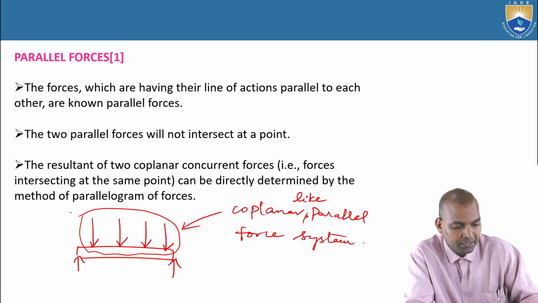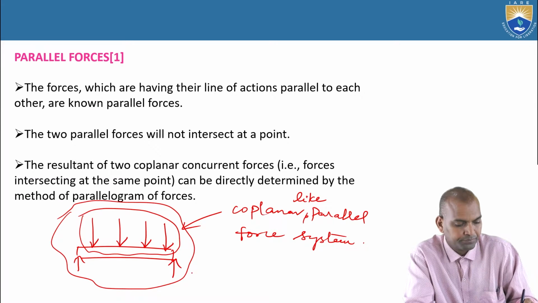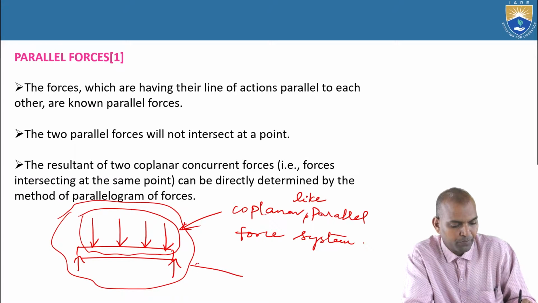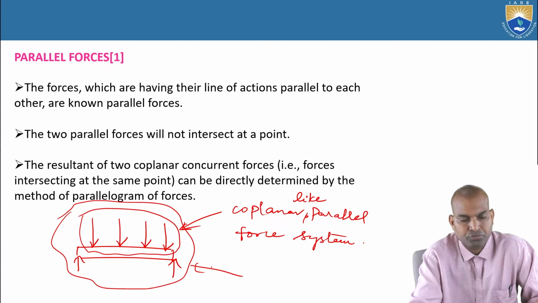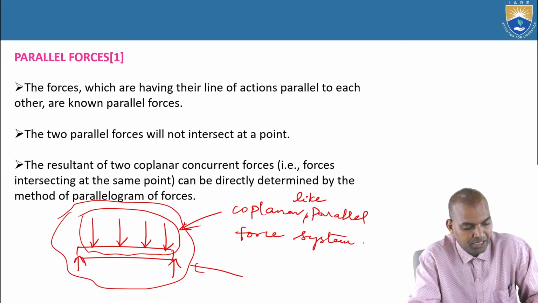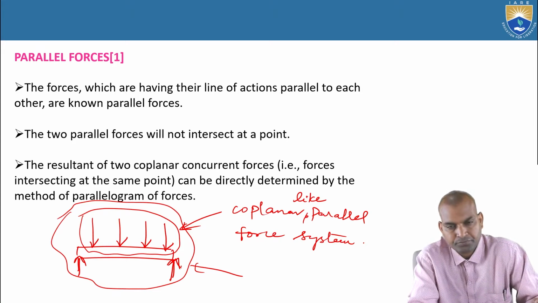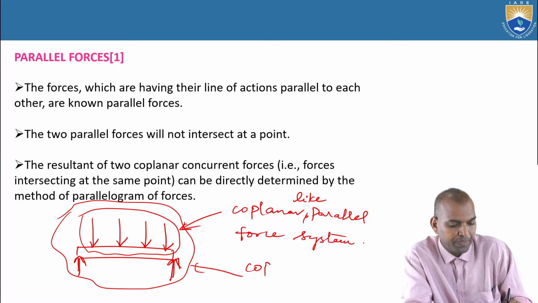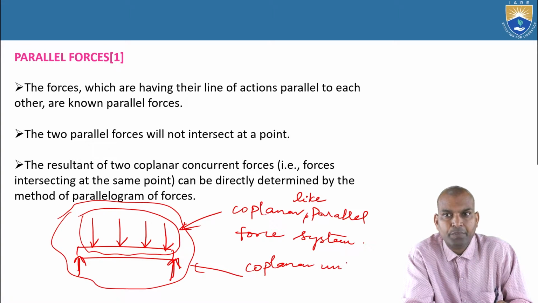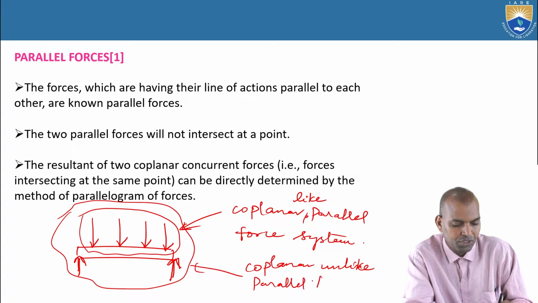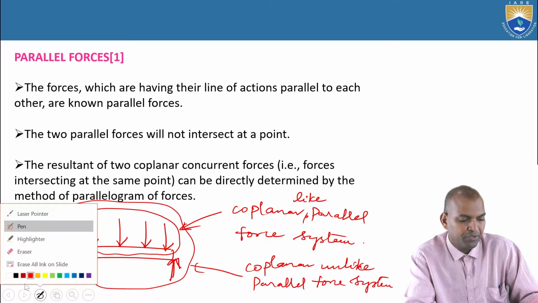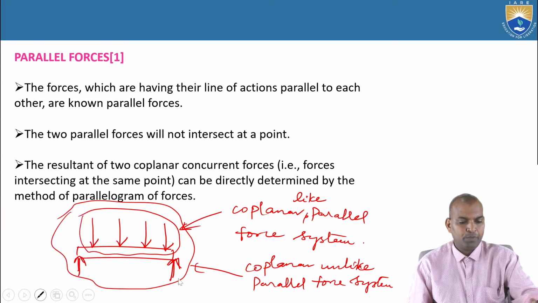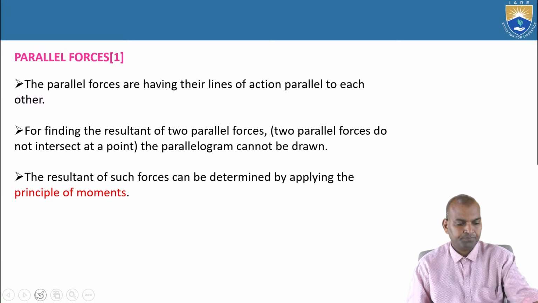If we consider the total system of forces, some of the forces are acting downwards and some of the forces, the reaction forces, are acting upwards. This type of force system is known as a coplanar unlike parallel force system.